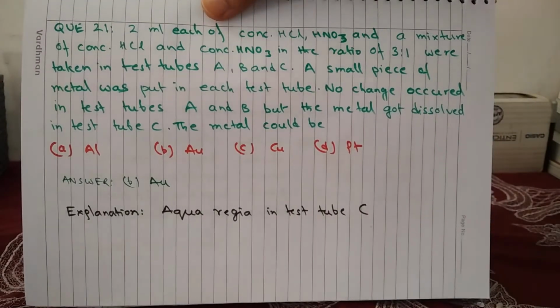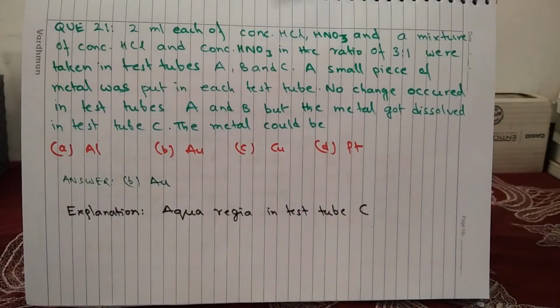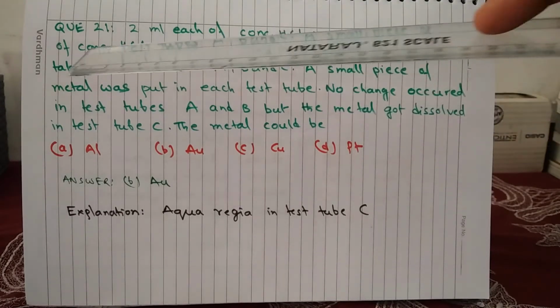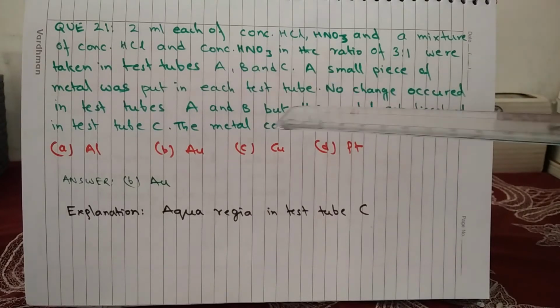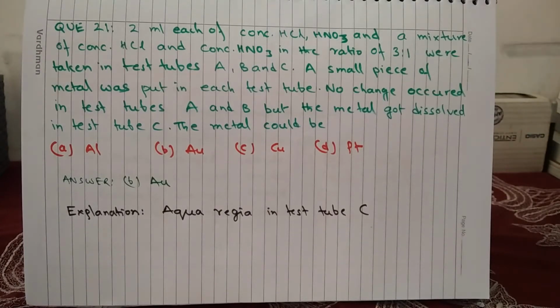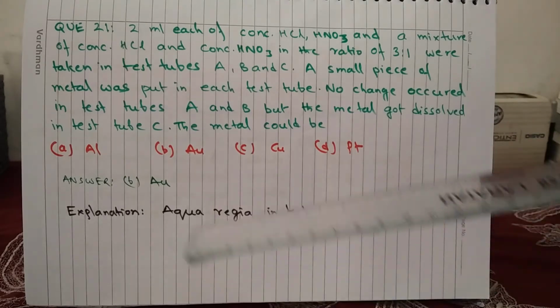Question 21. 2 milliliter each of concentrated hydrochloric acid, nitric acid, and a mixture of concentrated hydrochloric acid and concentrated nitric acid in the ratio of 3:1 were taken in test tubes A, B, and C. A small piece of metal was put in each test tube. No change occurred in test tube A and B, but the metal got dissolved in test tube C. The metal could be A. aluminium, B. gold, C. copper, and D. platinum. And the answer is B.